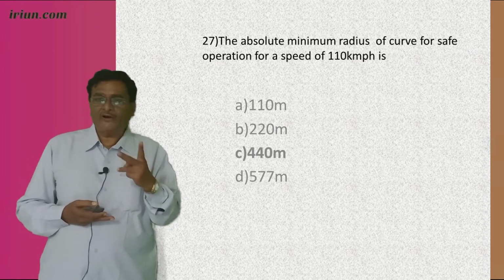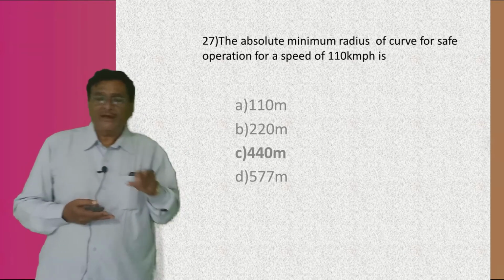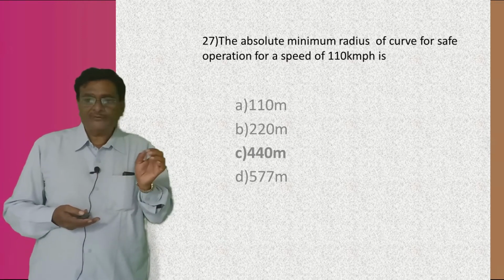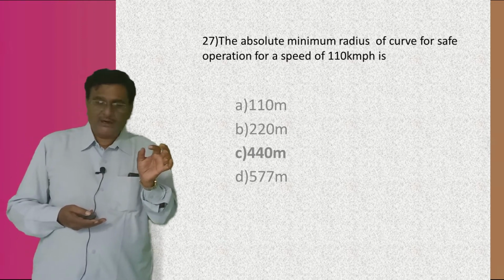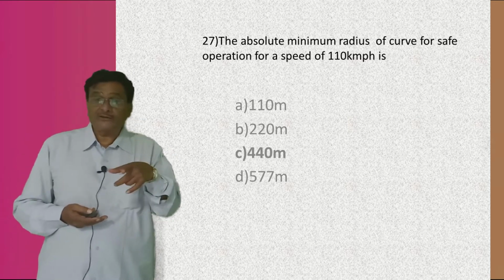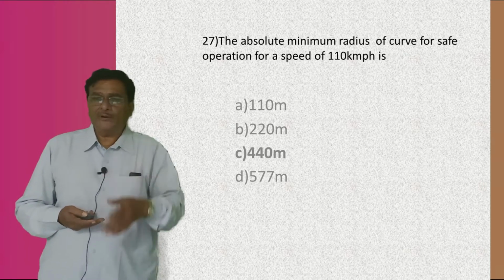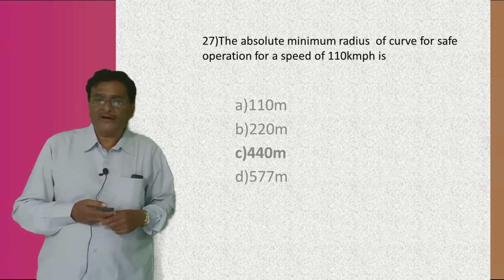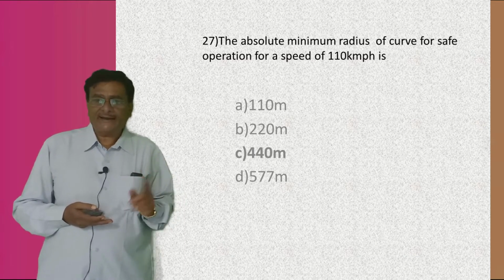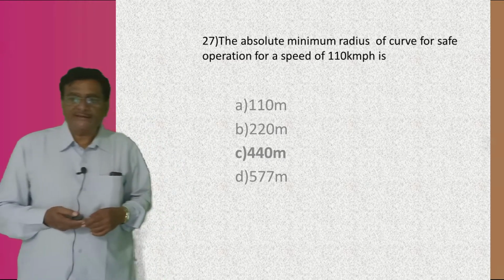The value of V is given, and in the formula I just told you, if you substitute V equal to 110, e equal to 0.075, and f equal to 0.15, you get the absolute minimum radius of the curve for safe operation at 110 kilometer per hour. Four answers are there: one is 110, second is 220, third is 440, and the fourth one is 577.